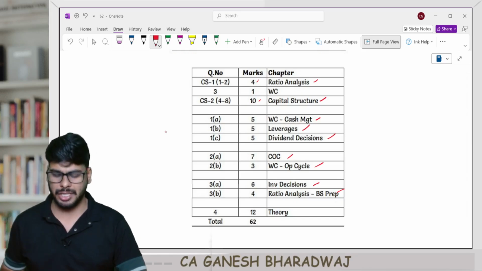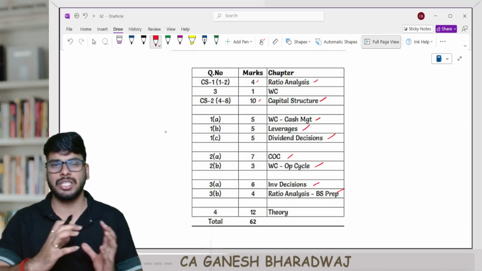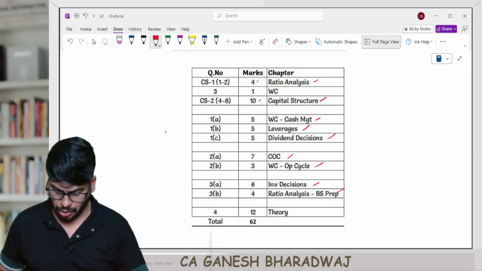That is basically your balance sheet preparation. And then the last question, a 12-mark component, was theory, right? This is the overall structure of this particular question paper.